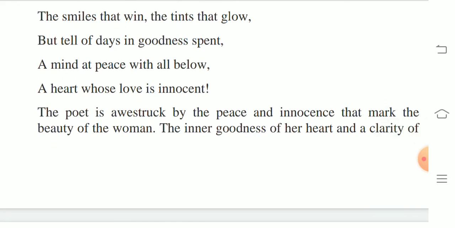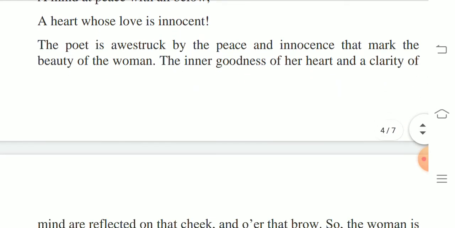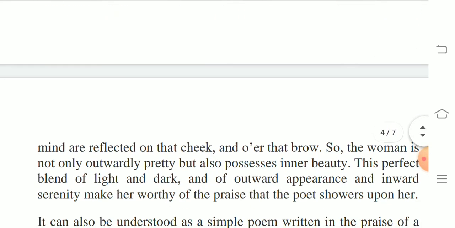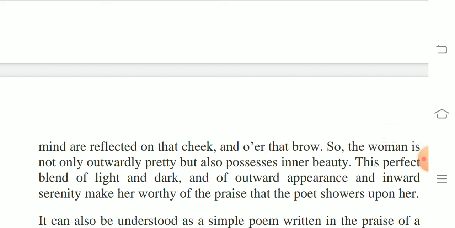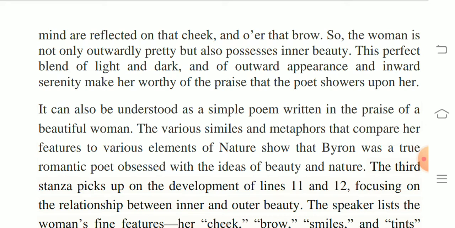Awestruck means filled with feelings of admiration and respect by the peace and innocence that mark the beauty of the woman. The inner goodness of a heart and a clarity of mind are reflected on that cheek and over that brow.